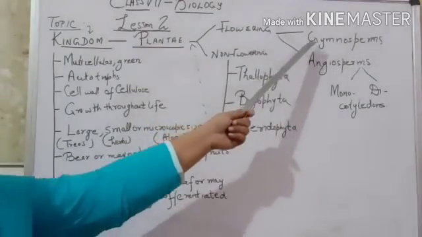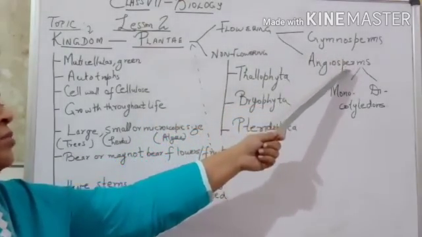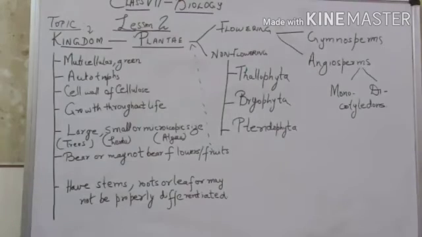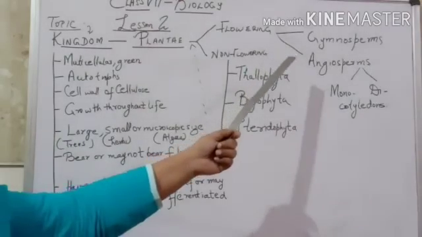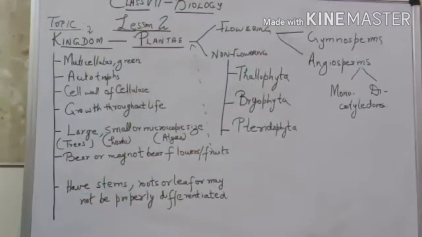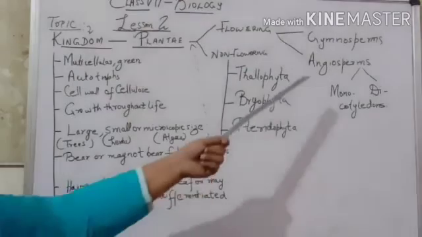Flowering plants are of 2 kinds, gymnosperms and angiosperms. Gymnosperms means naked seeded plants. These plants do not have proper, true flowers. In place of flowers, they bear cones, wooden structures in which seeds are produced, and later on the seeds fall off from the plant and produce new plants.